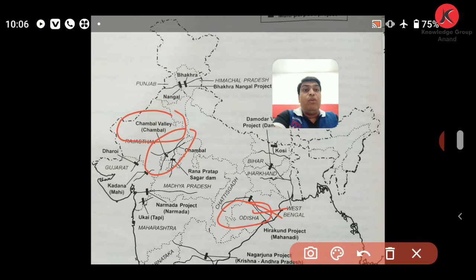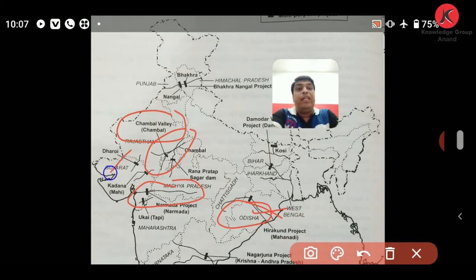Then you can also see different multipurpose projects, like the Narmada project, that is in Gujarat, Narmada Valley on river Narmada. Madhya Pradesh, Gujarat, Rajasthan and Maharashtra are all the beneficiary states of this Narmada multipurpose project.